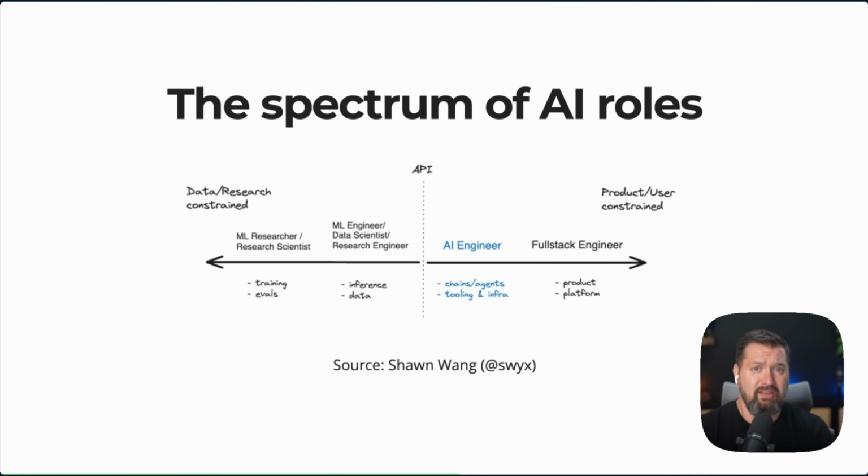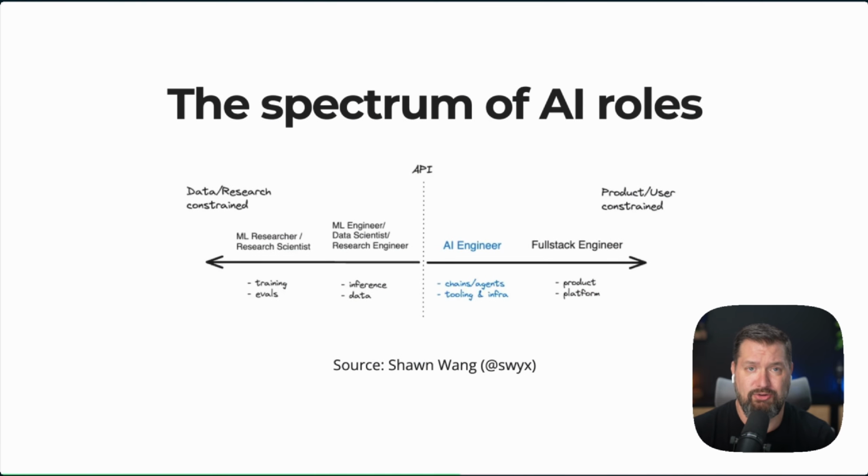So let's look at this amazing diagram here, also from Swyx. And if you look at where the API layer sits in this spectrum, on one side we have machine learning research and machine learning engineering, the people building the actual models, training them. And then on the other side of the API layer, we have the AI engineer and the full stack engineer, people applying these models, implementing them to solve real problems.